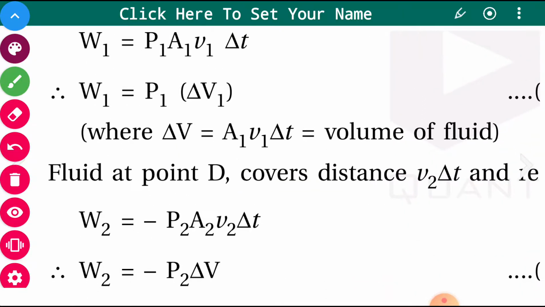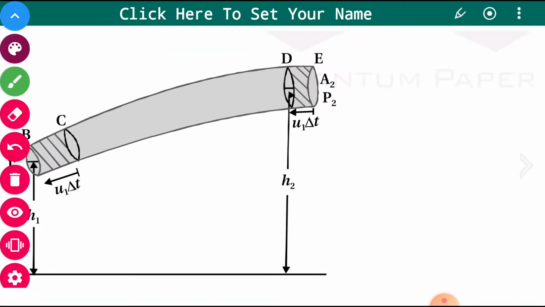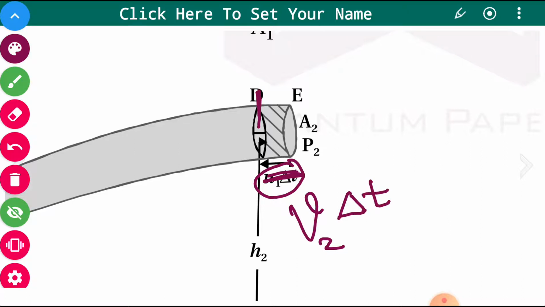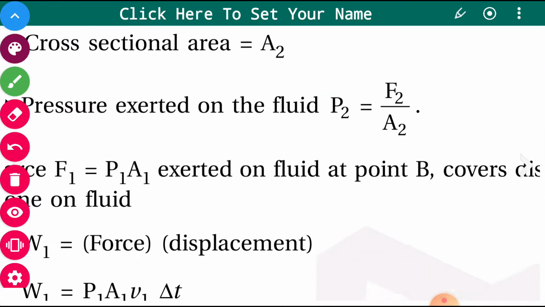Now the fluid at point D covers distance V2 delta T, where V2 is the speed at the other end. So V2 into delta T is the distance covered at point D. Here the pressure is P2 and the area is A2.